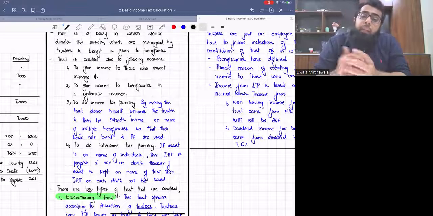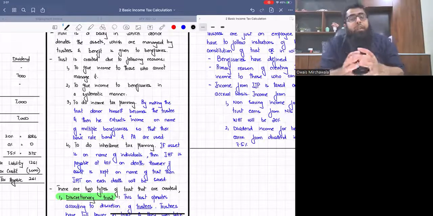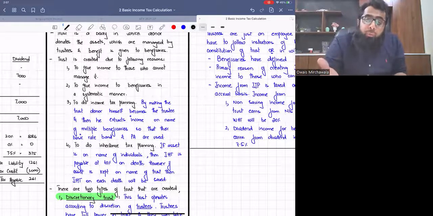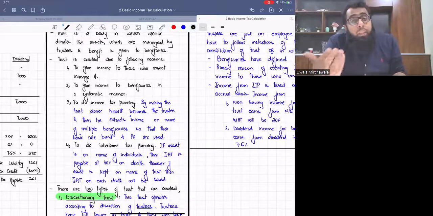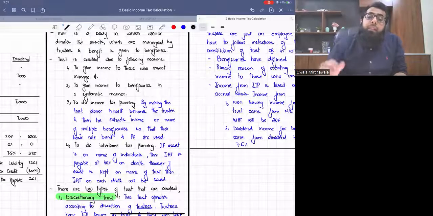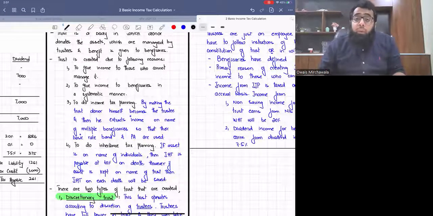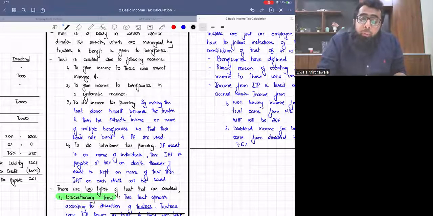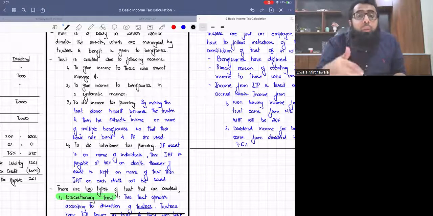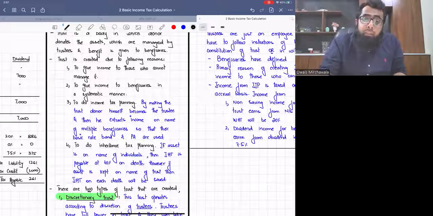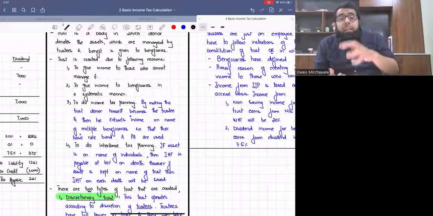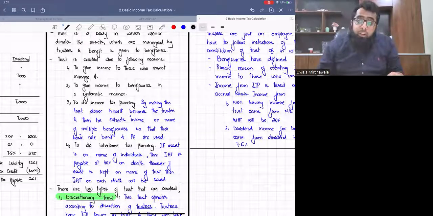What we mean by income tax planning is that when we create a trust, we distribute the income among multiple beneficiaries so that we can use their personal allowances and basic rate bands. Another objective was to do inheritance tax planning, that when we create a trust, the assets do not remain in ownership of a particular person, so that when he dies, there will be no inheritance tax because the assets are in ownership of a trust. I hope you all remember this.